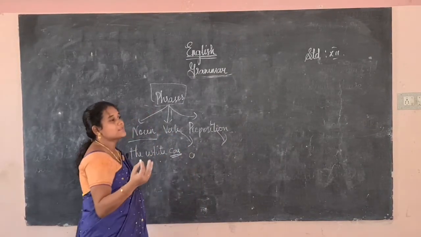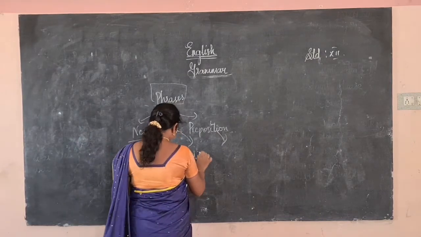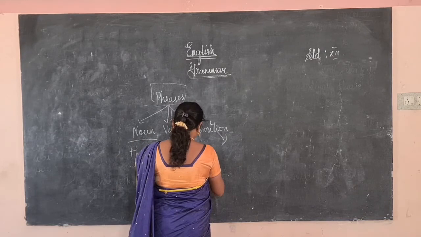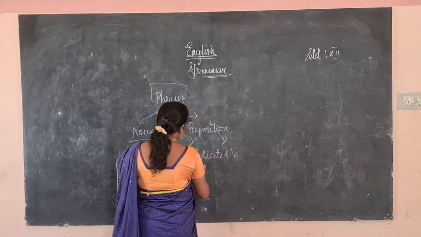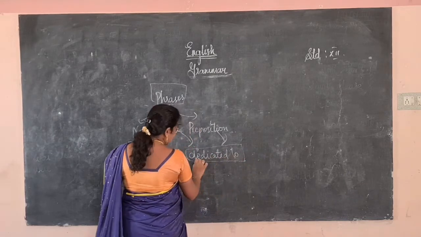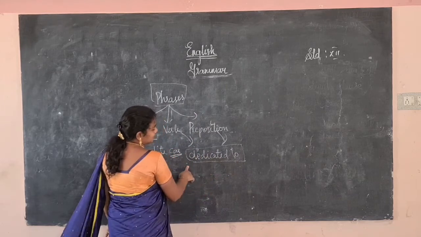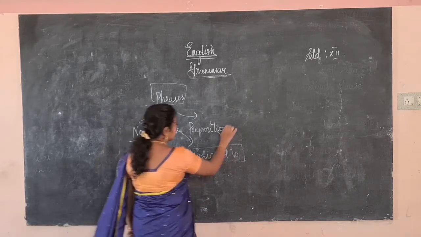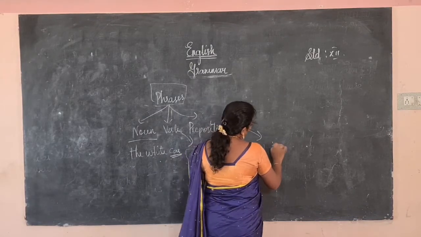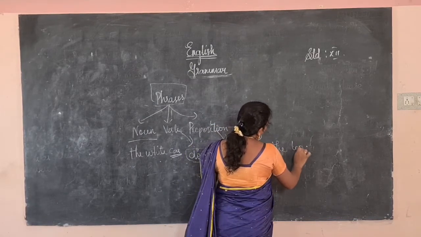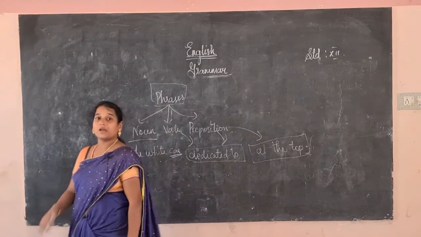So this is how we have it for the verb. I dedicate this to our school. So the word dedicated. Dedicated to. I dedicated this song to my family. So dedicated to is a verb phrase. It speaks something about the verb. Okay. Next, the preposition phrase. A preposition phrase is like at the top or in the corner. So it shows the position. The phrase speaks something about the position.